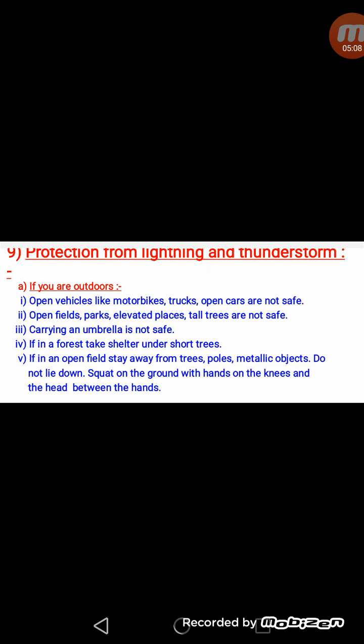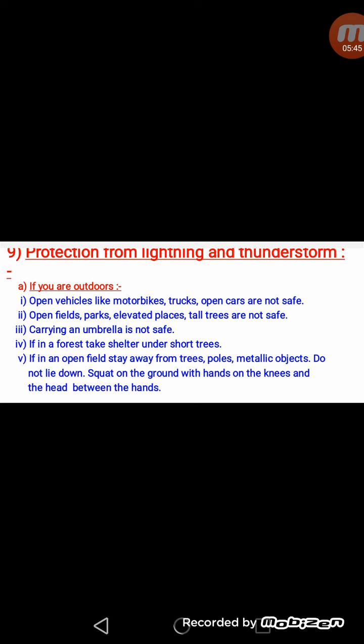Now we should also take some precautions during lightning, when we are outdoors or when we are inside. Sometimes we are outdoors and lightning starts. In this case, what preventive measures can we take? Number one, open vehicles like motorbikes, trucks, and open cars are not safe. We can say in short, a building or any closed place is safe during lightning. So if we are on a motorbike, truck, or open car, we should not drive them during lightning.